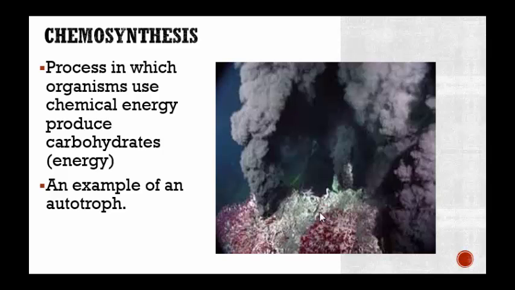Okay, next one is chemosynthesis. This one you may not be familiar with. It's just like photosynthesis, except instead of using the sun's light, they use chemical energy. All right, right here we have hydrogen sulfide coming out of the vents in the ocean floor. So all these autotrophs down here, they're going to use the hydrogen sulfide and they're going to convert that chemical energy to make their own carbohydrates. So it's a process in which organisms, instead of using solar energy, use chemical energy to produce carbohydrates.